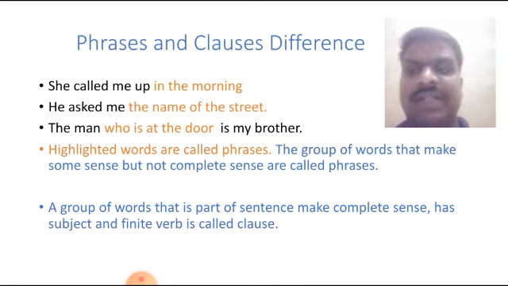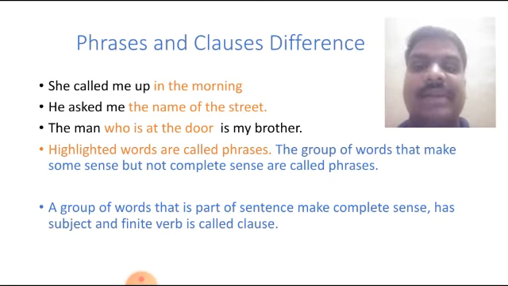See another example. The man who is at the door is my brother. Instead of that, if I say "the man is my brother" and "who is at the door," these are two different parts, and we get a separate subject and finite verb in each, also called the main verb.